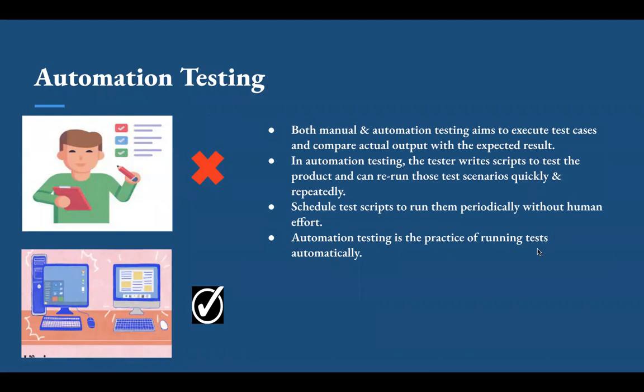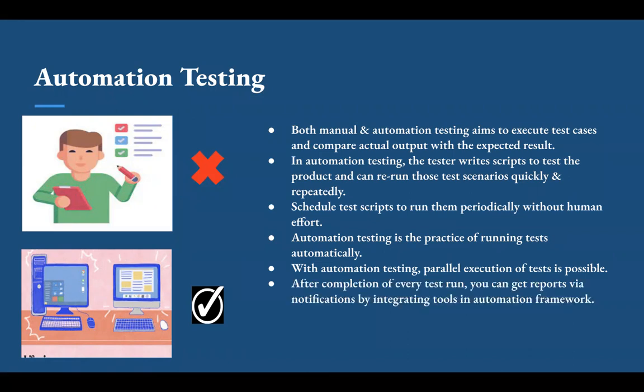So if you are familiar with testing, you understand that successive development cycles require the execution of the same test suite repeatedly. This process can be extremely repetitive and time consuming if you perform it manually. So with the help of automation testing, parallel execution of tests is also possible.